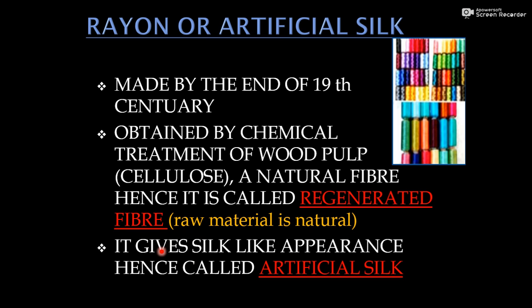So it gives a silk-like appearance. Look, even in appearance, see how shiny it is. It is giving a silk-like appearance. That's why it is called artificial silk. So again the question may be asked why it is known as artificial silk. The answer will be simple, because it gives a silk-like appearance.